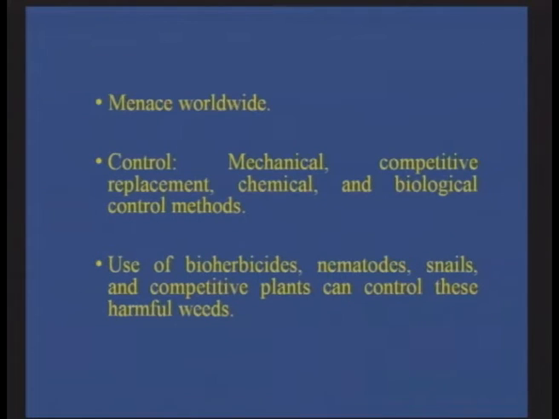So this is a menace worldwide, and it should be controlled. Otherwise, as I told you, it grows extensively and prevents other normal plants from growing and flowering. Biological control methods and other weed control methods to stop the infestation of this weed are being employed, and bioherbicides, nematodes, snails and competitive plants can be used to control these Parthenium allergic problems.